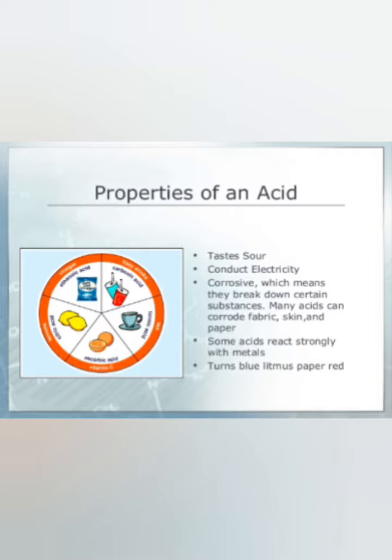That is the reason why they conduct electricity. Corrosive. What is the meaning of corrosive? Corrosive means they break down certain substances. Let's look at the example. Many acids can break down, means corrode, fabric, our skin and paper. Some acids react strongly with metal. You have to keep your eye on the key point here: some acids. This means that not all acids react strongly with metals, but there are some acids that react very strongly with metals. Turns blue litmus paper to red. This is a very common one.